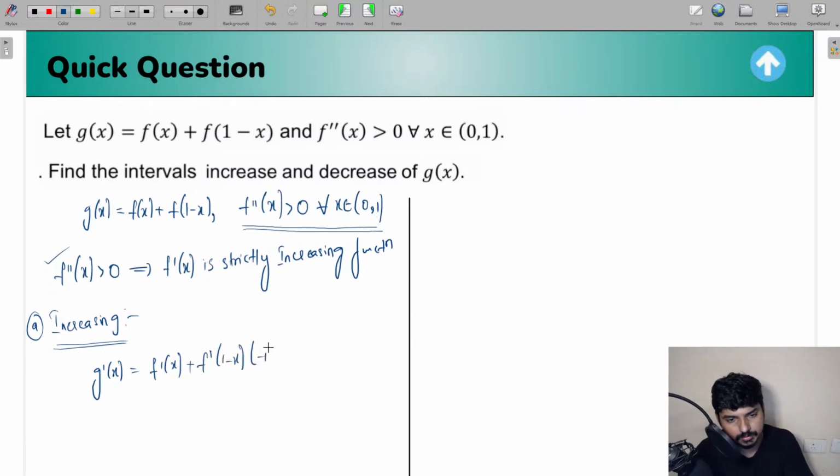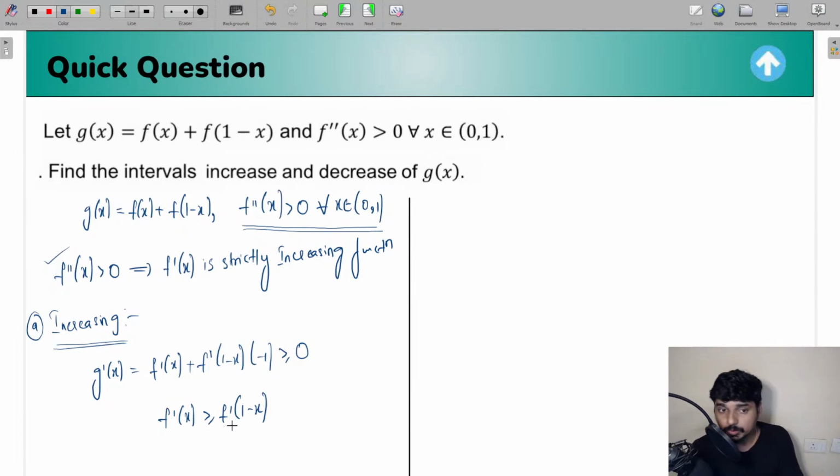Now, when g of x is an increasing function, g dash of x should be greater than or equal to 0, right everyone? So from here, I get f dash of x greater than or equal to f dash of 1 minus x.